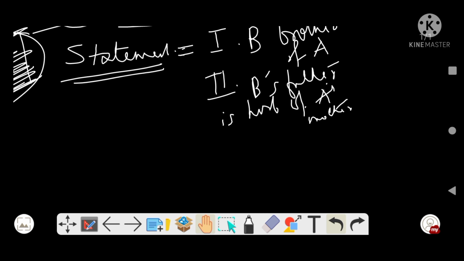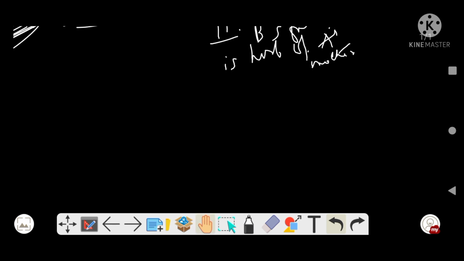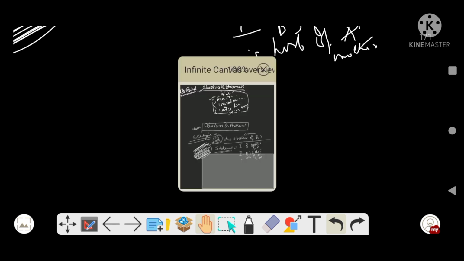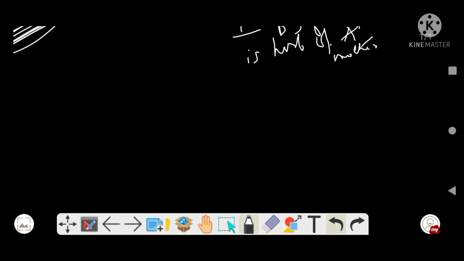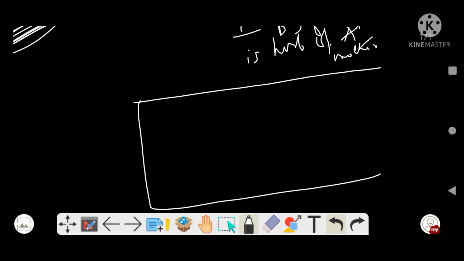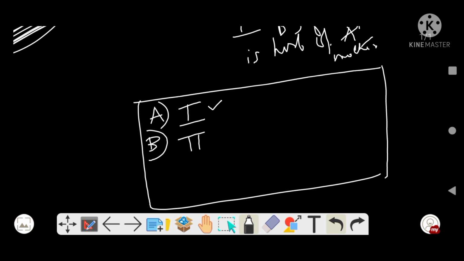Okay, now there are 5 answers, out of which you have to select which answer it is. This is a choice type. Like see, first they will give that statement 1 is sufficient to answer the question, means statement 1 is sufficient for the conclusion. Second option they will give that statement 2 is sufficient for the conclusion.